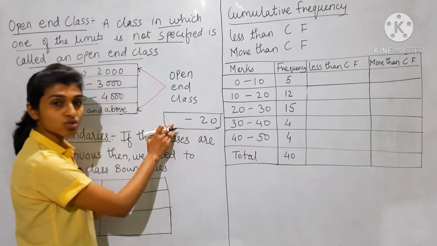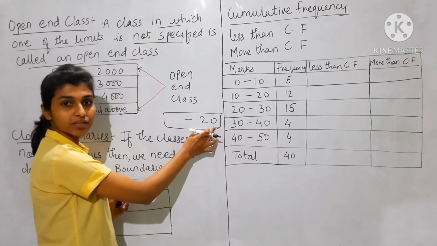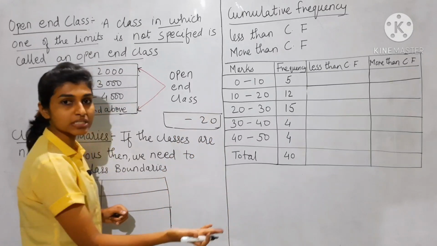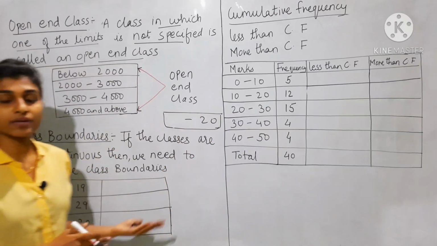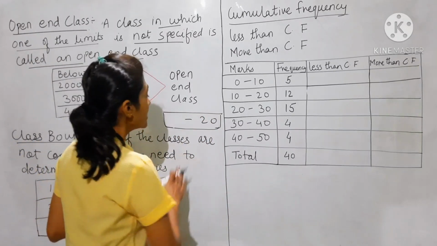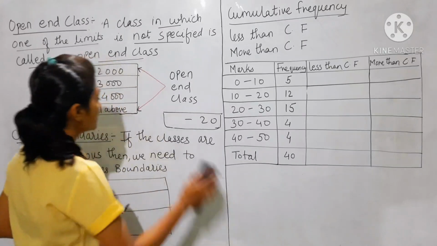Suppose 10 is not given, only 20 is given. Only the upper limit is given, or only the lower limit is given. That is an open-end class.